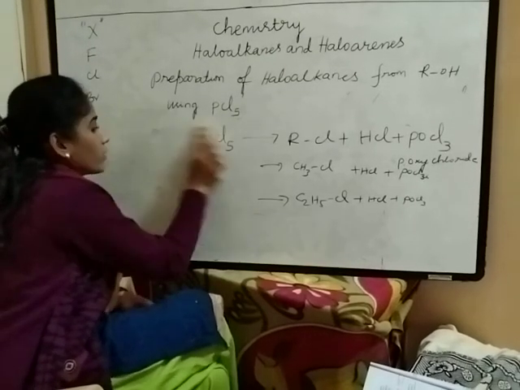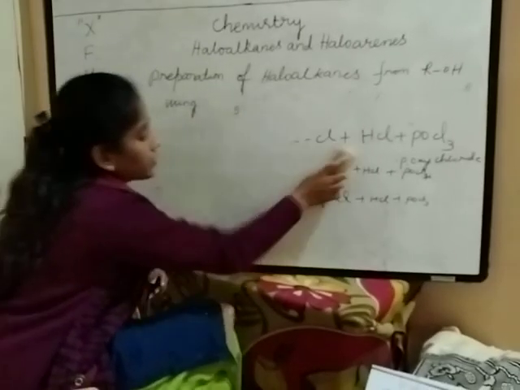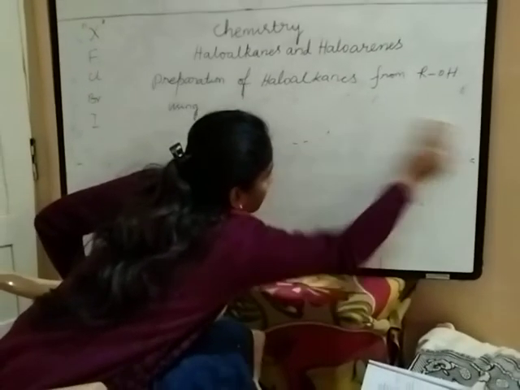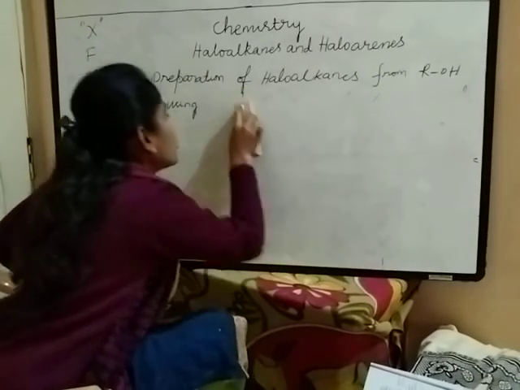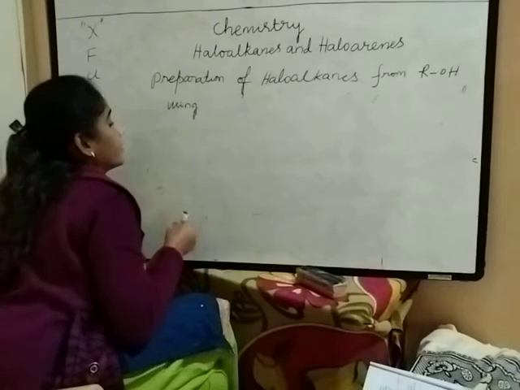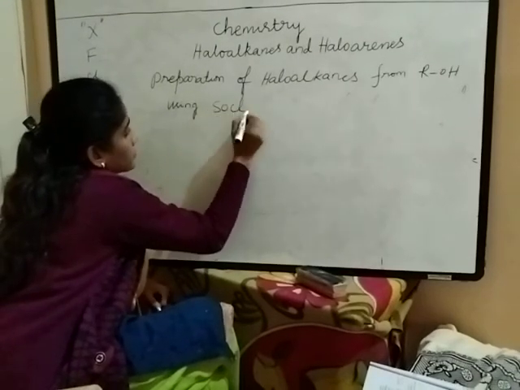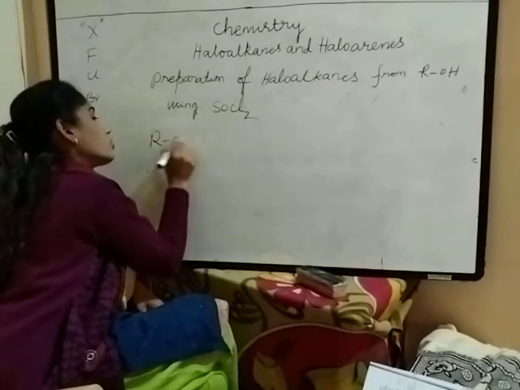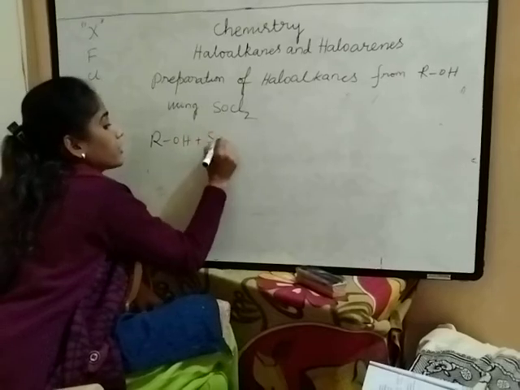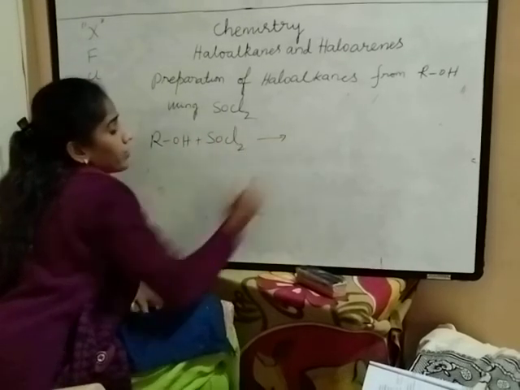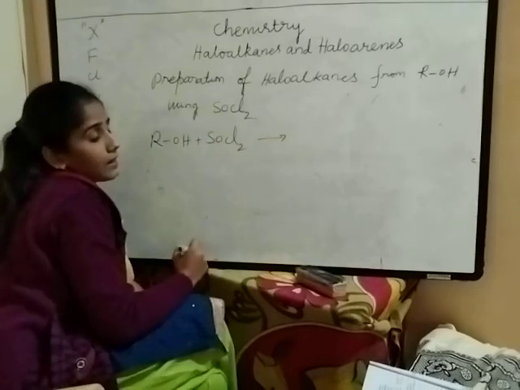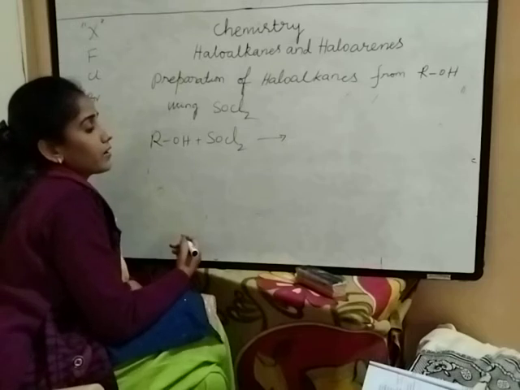Next, thionyl chloride is there, SOCl2. When alcohols are treated with thionyl chloride, we will get pure alkyl halides or haloalkanes. Why?